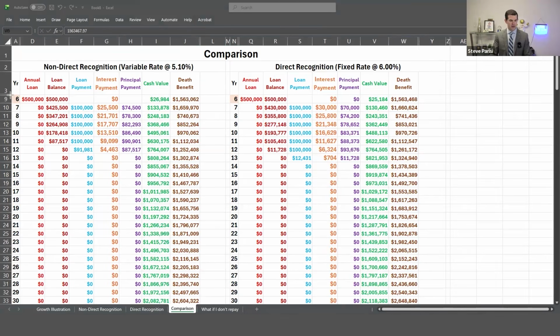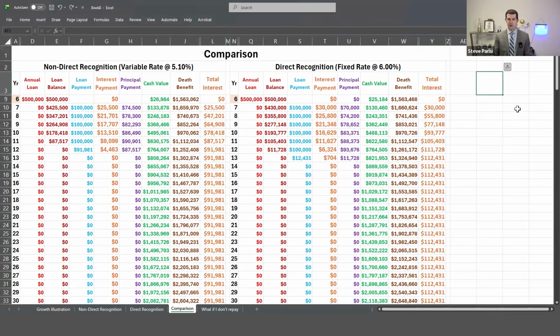So here are the two options side by side. I just started in year 6 here so we could capture everything on Excel. And here's what I really want to highlight to start. The interest payment. With the non-direct recognition option, your loan rate's 5.1%, whereas with the direct recognition option, your loan rate's 6%. So you're paying more in loan interest. Okay? How much more? There you go. There's the total dollar amount you paid in interest for both of these examples.